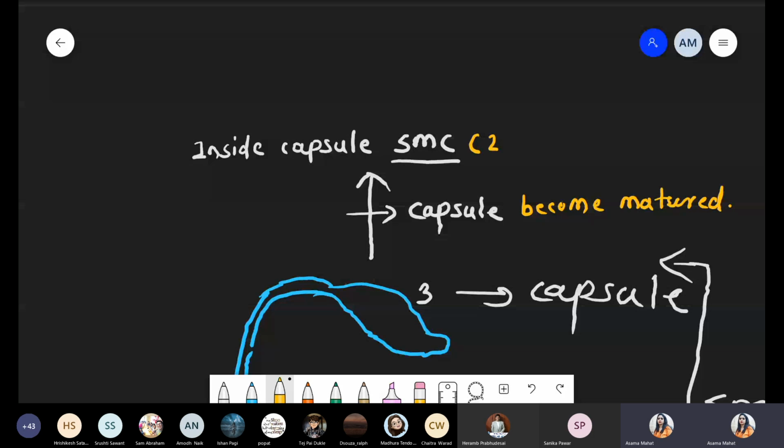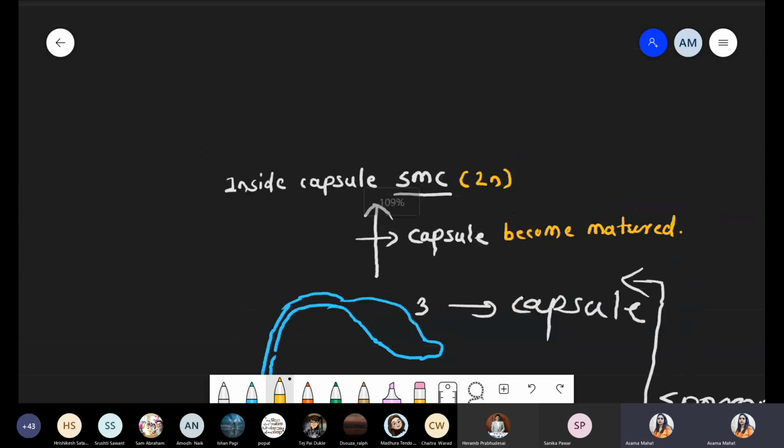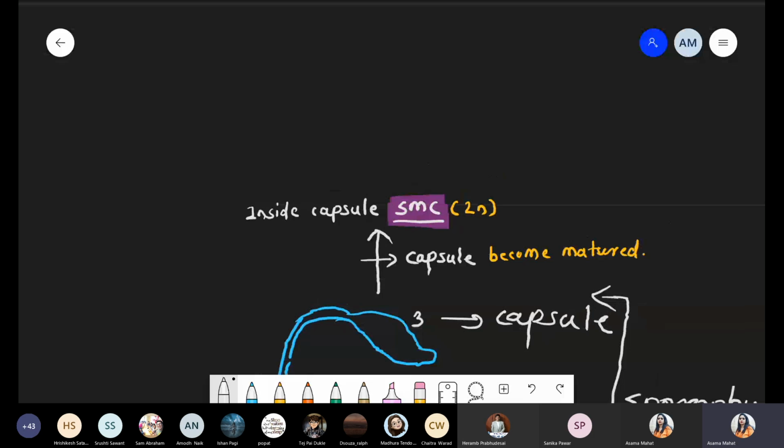And ploidy level of the spore mother cell, same, that is diploid in nature. Okay? Now, spore mother cell undergo the process of sporic meiosis. Next step. Spore mother cell undergo the process of this reductional division, and this reductional division simply we can say that is sporic meiosis, because spore mother cell undergo the meiosis, that's why it is called as a sporic meiosis.